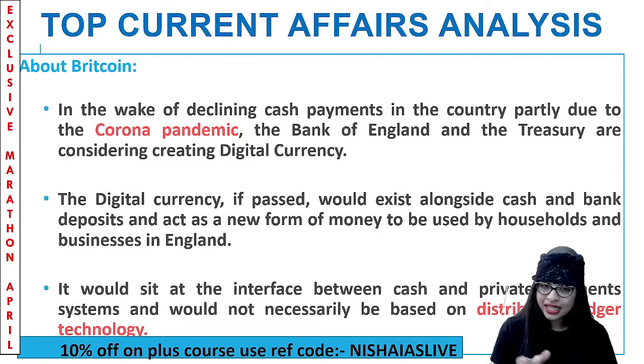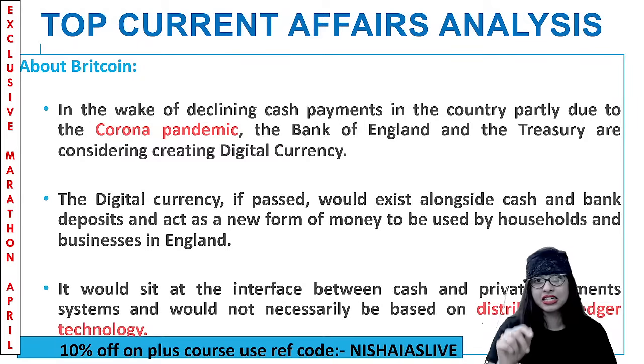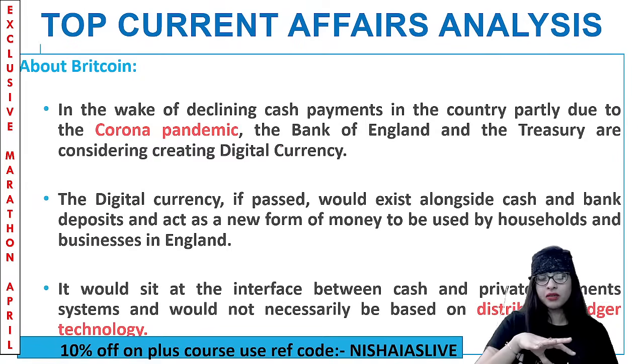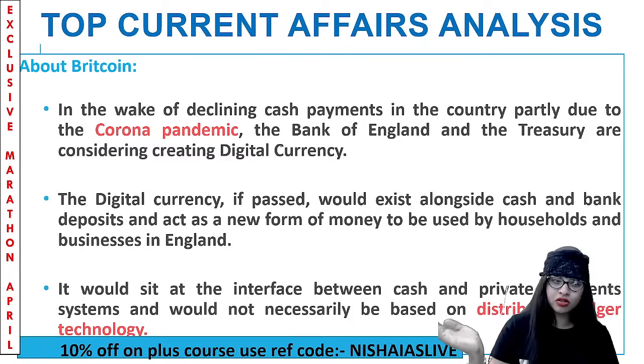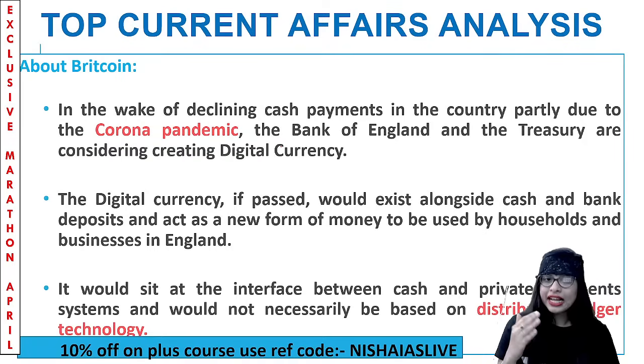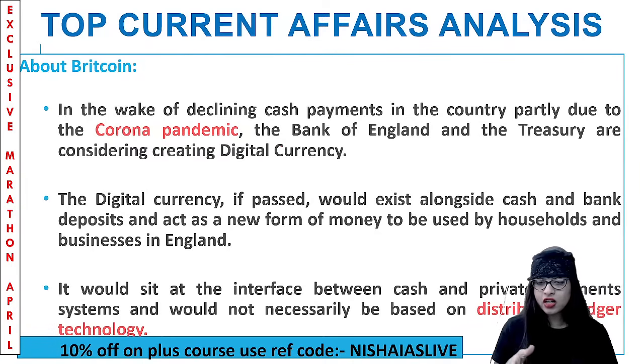And now when that happens, it will act as a new form of money which can be used by the households and businesses in England, guys. That is, because of the declining cash payments in the country, they are considering a digital currency called Bitcoin, because it's with Britain. So onwards, the households and businesses in England, the people, will be able to use this. That's what they said, if the so-called digital currency called Bitcoin is passed.